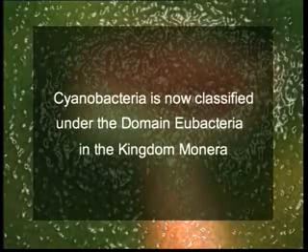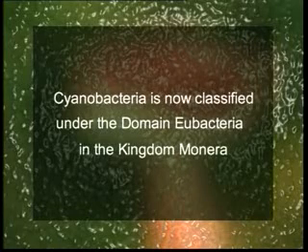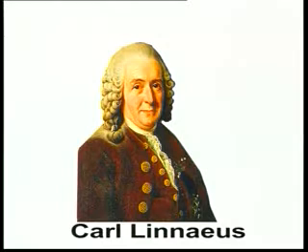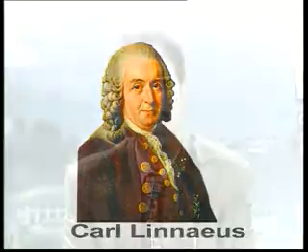Previously misclassified algal phyla of blue-green algae, commonly known as cyanobacteria, is now classified under the domain eubacteria in the kingdom Monera. In fact, it was Linnaeus, a Swedish naturalist, who in 1753 was the first person who used the term algae for a particular group of plants.